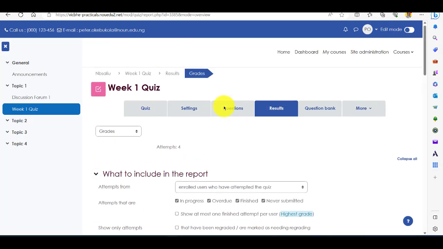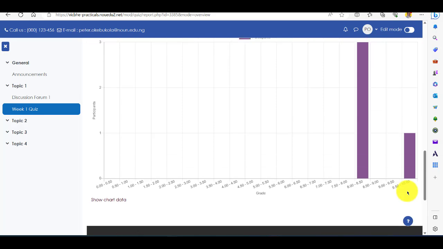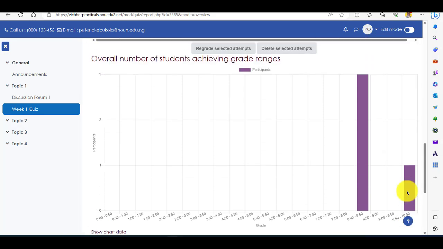So where is the graph? If you get to this, we're looking at results here. The quiz, the results. I'm going to move very fast because the email IDs are part of this page. So I'll pass the email addresses. So you can see this graph here: overall number of students achieving grade ranges. So this is the thing.